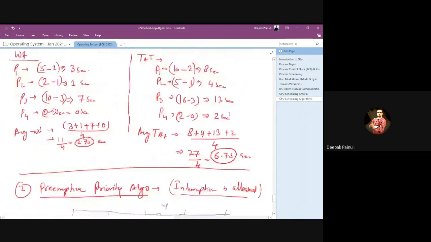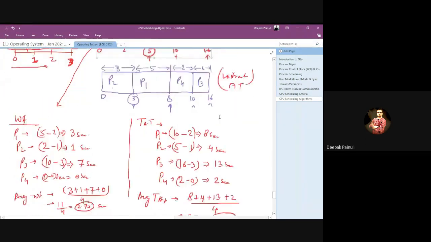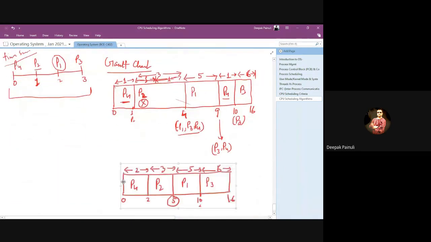And this is the non-preemptive version of the same case. So see the difference. Due to the preemption, the total scenario has been changed. You need to take care of the condition. If they are showing you that you need to use the preemptive version, that means you need to take care of this, that when a process will get terminated or get suspended or